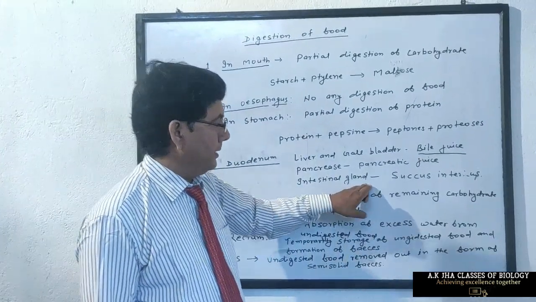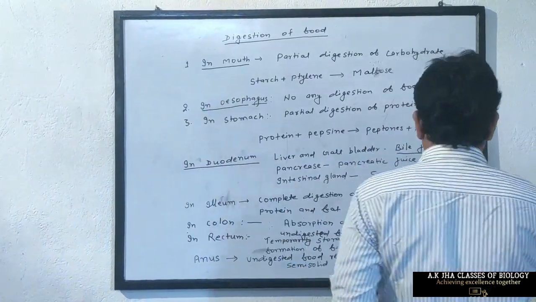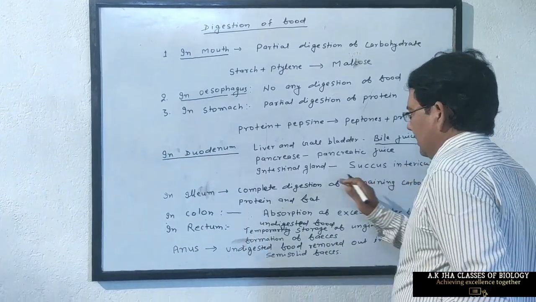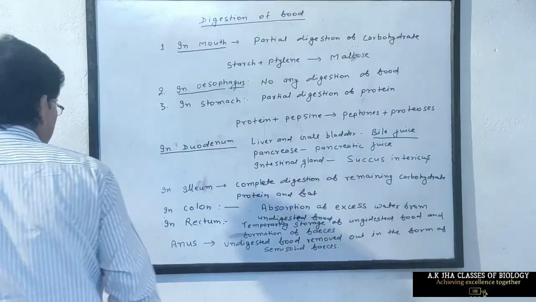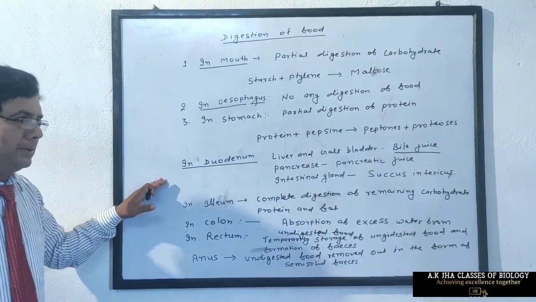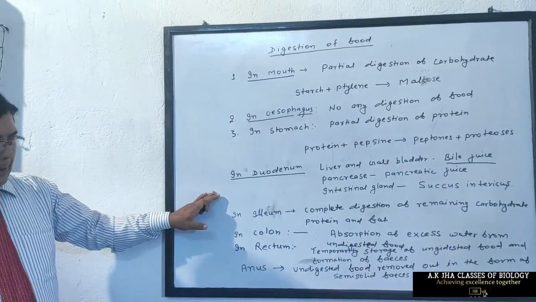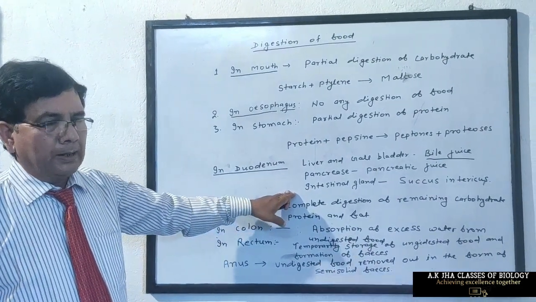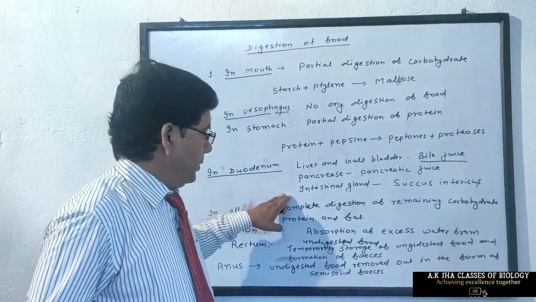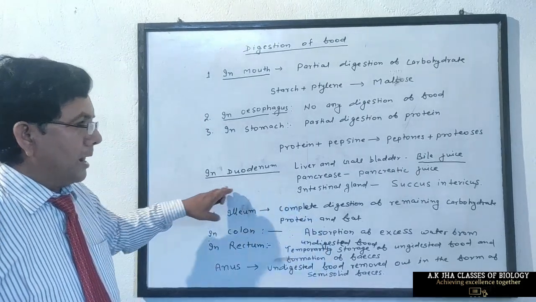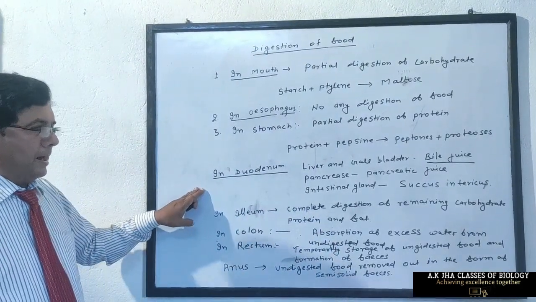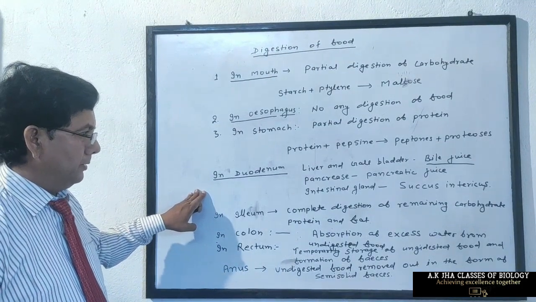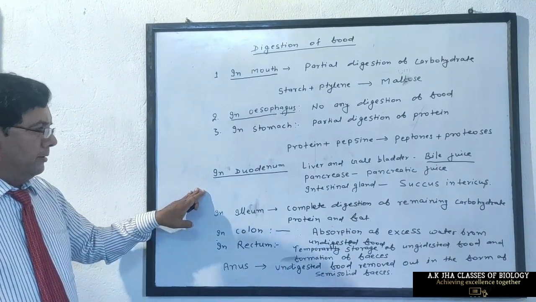Now the intestinal gland also secretes digestive juice, which is called succus entericus. It contains different types of digestive enzymes: carbohydrate digestive enzyme, protein digestive enzyme, and fat digestive enzyme. These digestive enzymes ultimately convert proteins into amino acids, carbohydrates into glucose, and fat into fatty acid and glycerol.